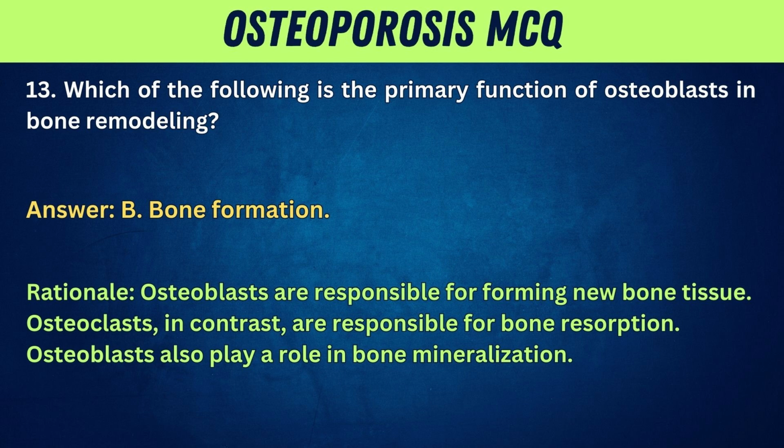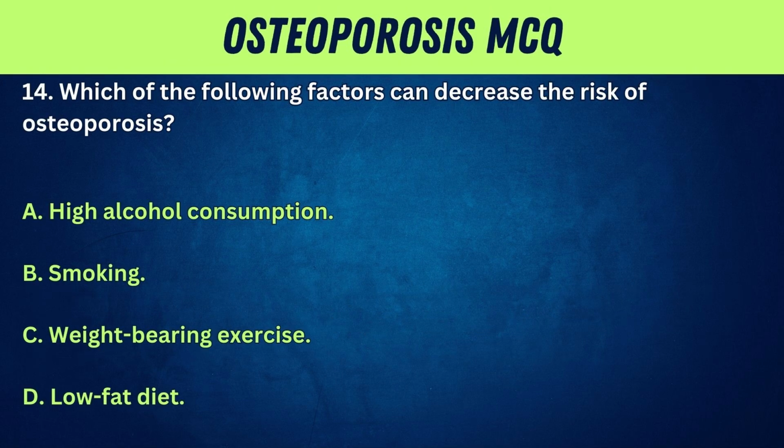Rationale: osteoblasts are responsible for forming new bone tissue. Osteoclasts, in contrast, are responsible for bone resorption. Osteoblasts also play a role in bone mineralization. 14. Which of the following factors can decrease the risk of osteoporosis?